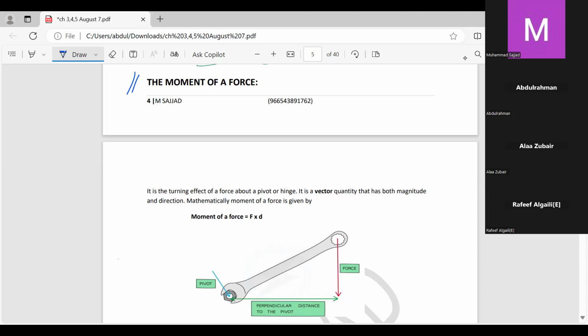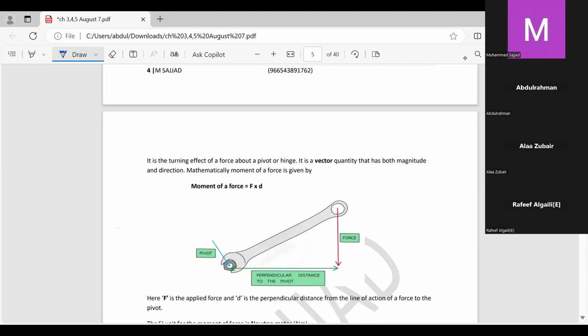Okay, now the moment of a force. It is the turning effect of a force about a pivot or hinge. In this case you can check this steel nut; this is a pivot, and this spanner can be turned about it. Now this force which is responsible for turning this steel nut is the moment of a force.